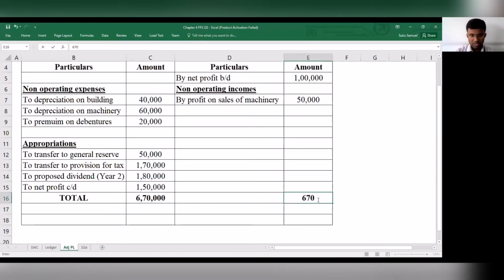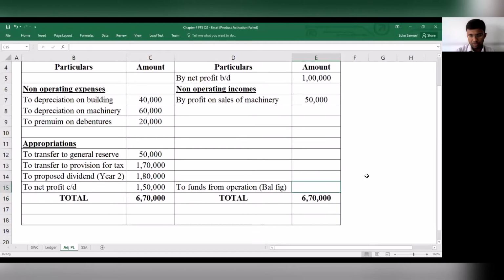Here also the total should be 6,70,000. So the balancing figure is to funds from operation, and the balancing figure works out to be 5,20,000.